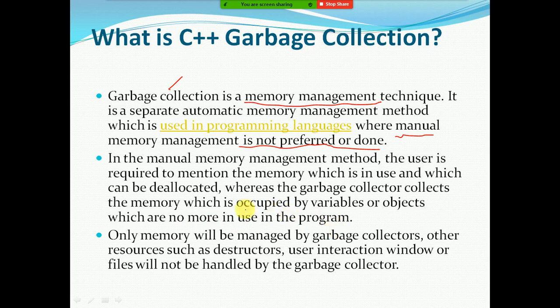In manual memory management, we have to specify which memory is in use and which is not, and then delete it. But the garbage collector automatically deletes the objects and variables as soon as they are no longer used in the program.